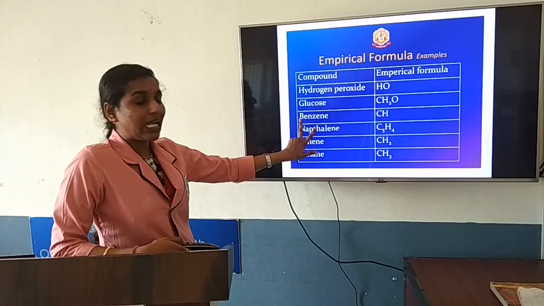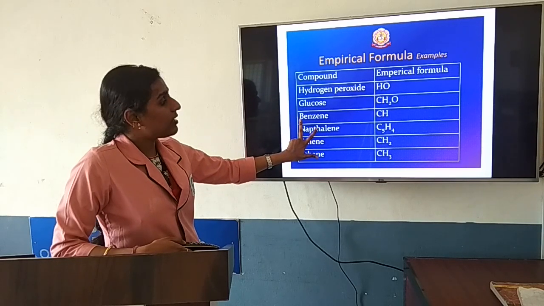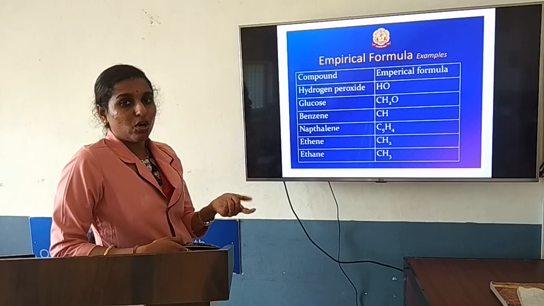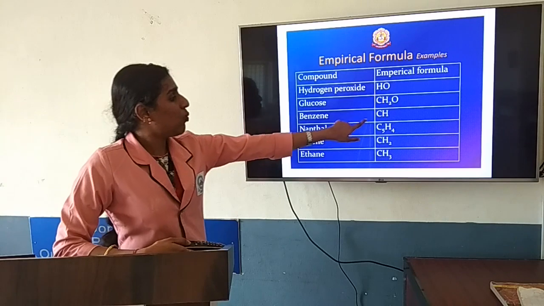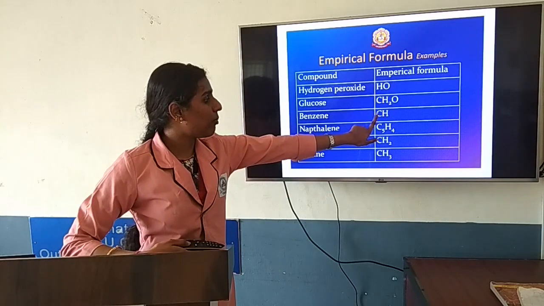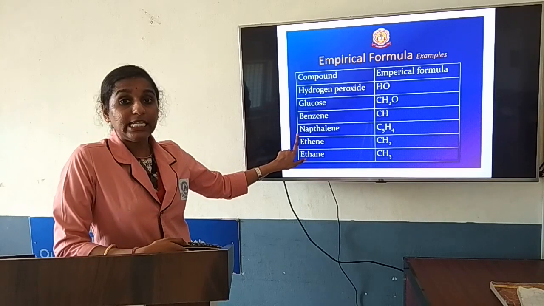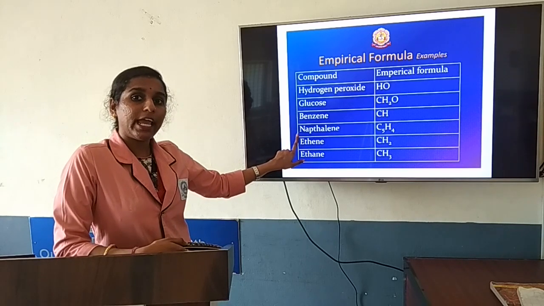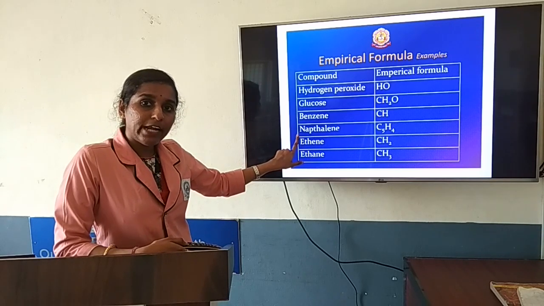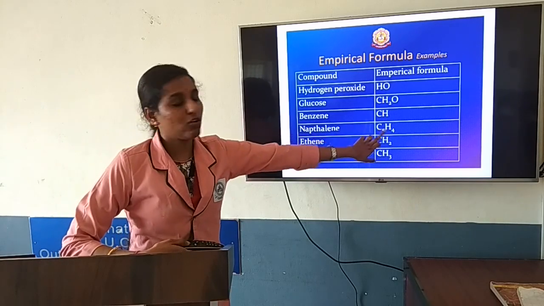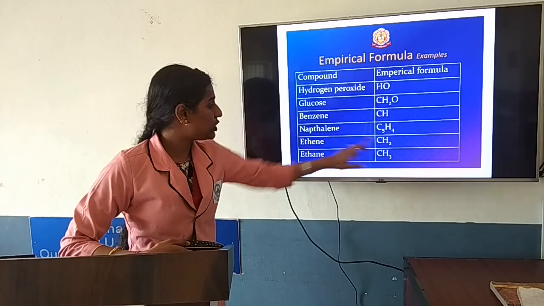Benzene has the formula C6H6, and when you simplify, 6:6 is the ratio, which simplifies to 1:1, so you can write the formula as CH. Naphthalene has the formula C10H8. Again the ratio 10:8 simplifies to 5:4, so the formula you can write is C5H4.